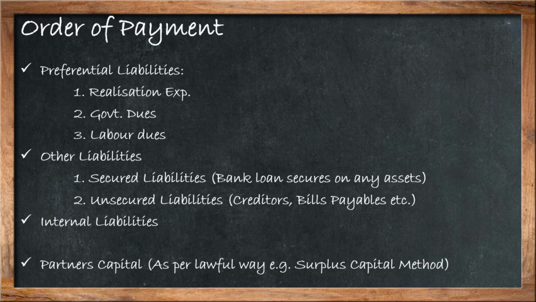Then internal liability. Internal liability, as I earlier said, may be a partner's loan. If any partner gives a loan other than his capital amount, it is called partner's loan. That loan should be paid before, and at the end you can pay the partners' capital. As per the law, for example, if the surplus capital method is followed, at that time you have to pay the amount to a particular partner who has given more capital to the partnership firm compared to other partners. So this is the order of payment.